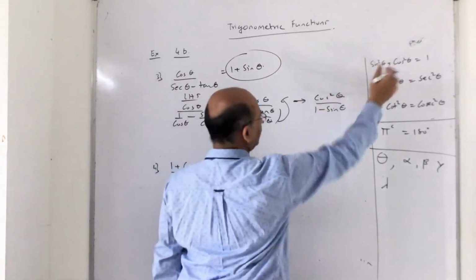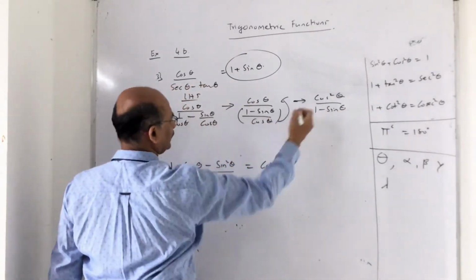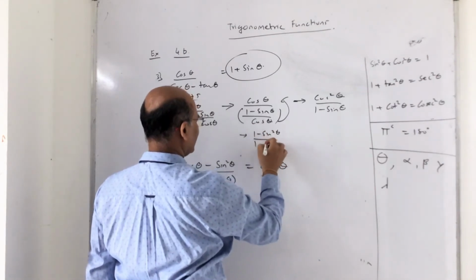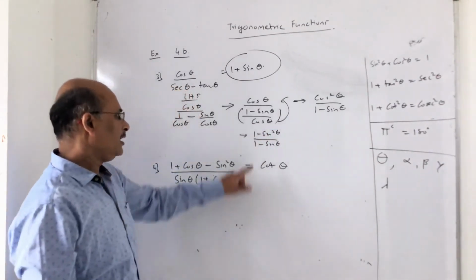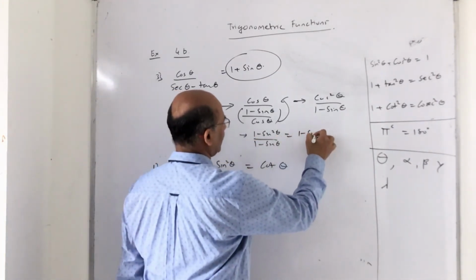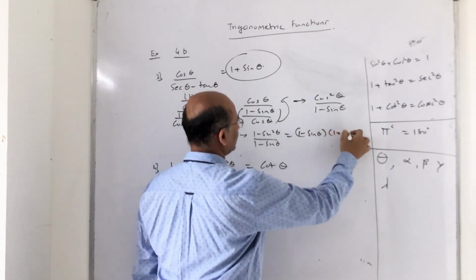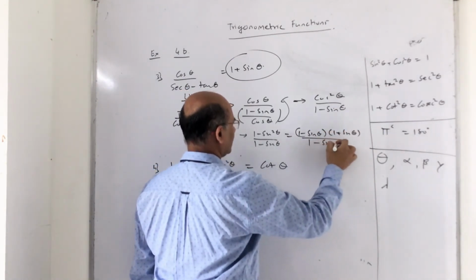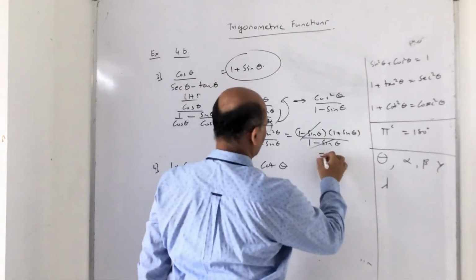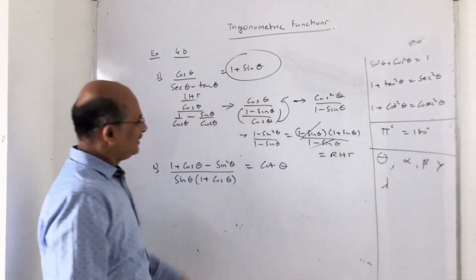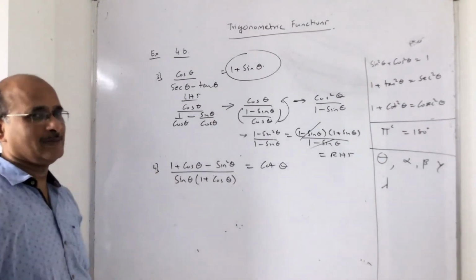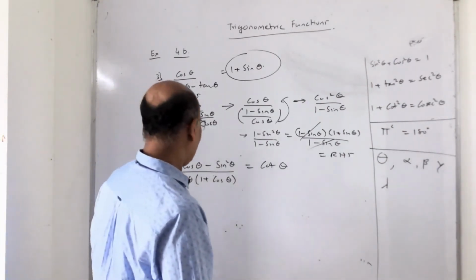So cos square theta, can I write this as 1 minus sin square theta upon 1 minus sin theta? Again, 1 minus sin square theta is nothing but 1 minus sin theta into 1 plus sin theta, divided by 1 minus sin theta. So cancel, what is eventually left? 1 plus sin theta, which is equal to RHS. Simple proving, just warming up before we begin with a new concept on trigonometric functions as we go on. Let us take the next question.